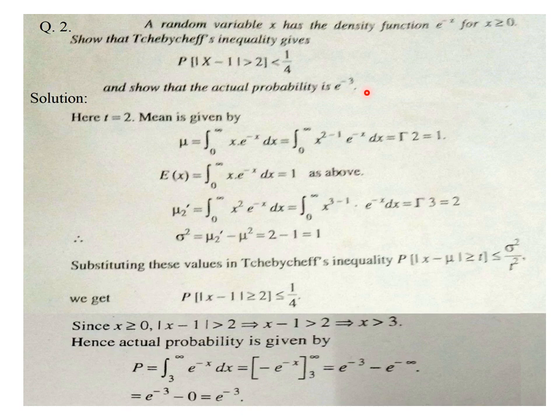If you calculate, it is 1 upon e power 3, 1 upon e cube. e is 2.72 something, so 1 upon 2.72 cubed. If you calculate that, you will surely find it is less than 1 by 4, meaning it is less than 0.25. So that covers two very important problems, one for a discrete random variable and the other for a continuous random variable, concerned with Chebyshev's or T Chebyshev's inequality.